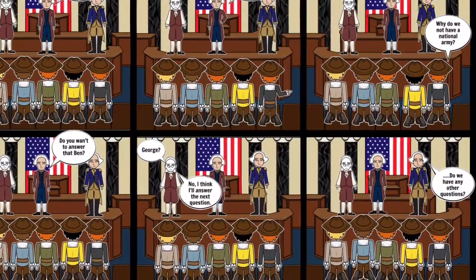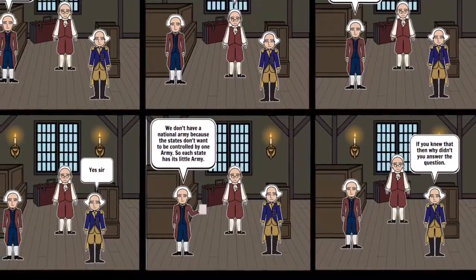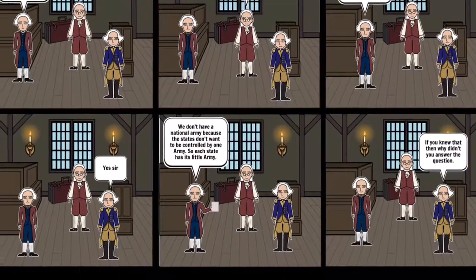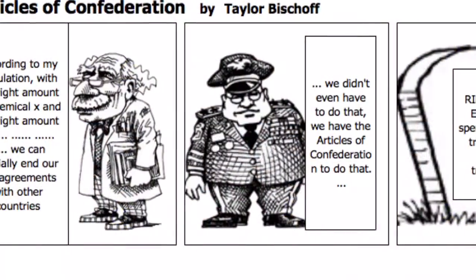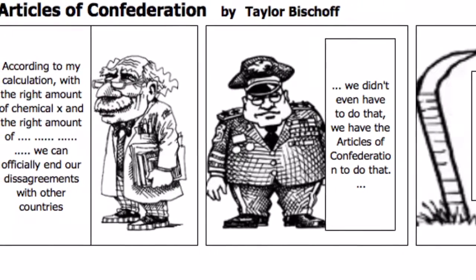The significance of the Articles of Confederation. The historical significance of it was that it was the first written Constitution of the United States, and then it wasn't ratified until March the 1st, 1781 through 13 states.